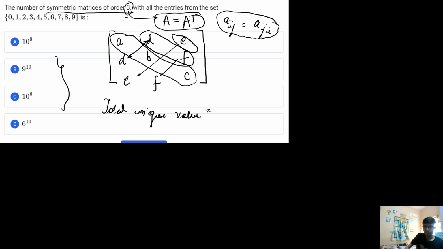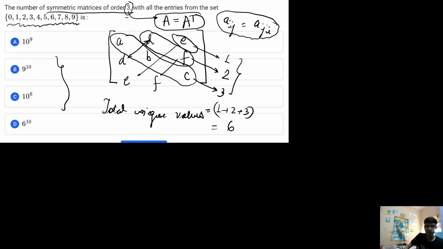If I calculate the total unique values present, along the diagonal there are 3 values, along the next line there are 2 values, and along the last there is 1 value. Adding them, that is 1 plus 2 plus 3, which is 6 unique values. All the elements can be filled by the numbers 0, 1, 2 up to 9, so that makes 10 choices. So these 6 unique positions can be filled in how many ways? 10 ways each.